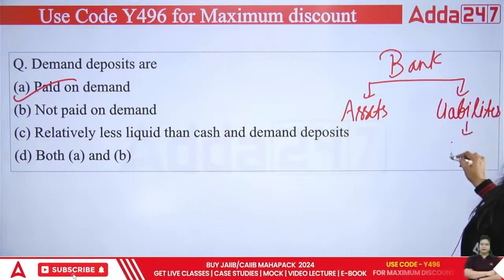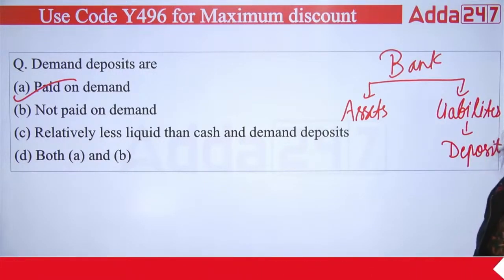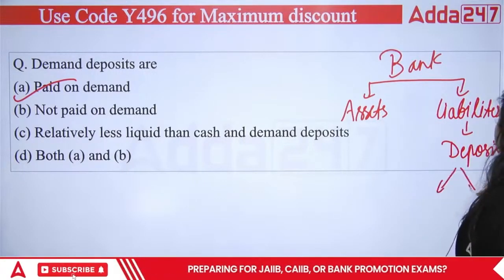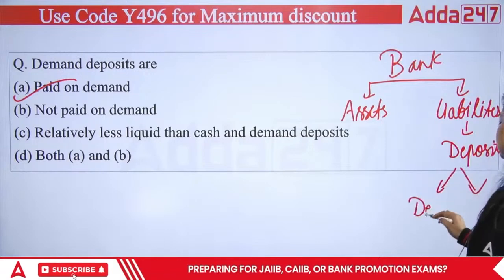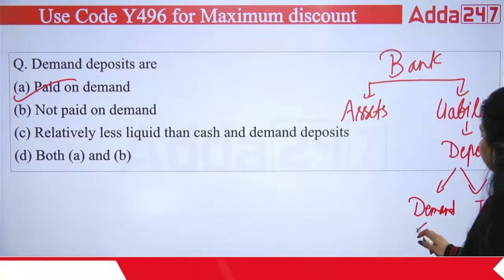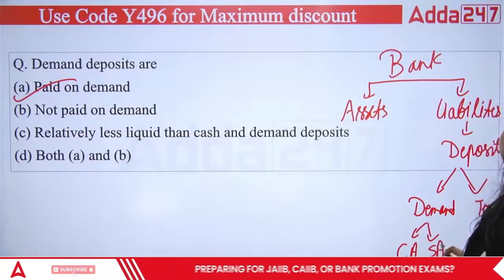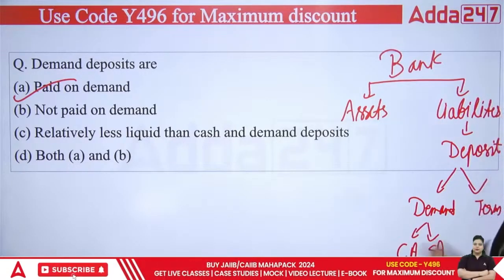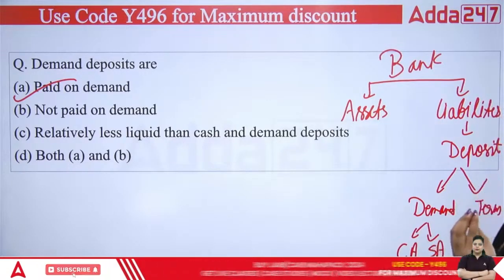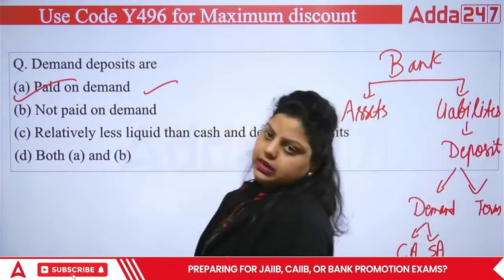The liabilities of a bank is public deposit. The liability of a bank is what? It is public deposit. And deposits are divided into 2 parts. First is demand deposit and second is term deposit, or you can call it a time deposit. So demand deposit is a type of account where a customer can deposit whenever the customer wants and can withdraw whenever he or she wants. That's why it is named a demand deposit. So it is paid on the demand of the customer.